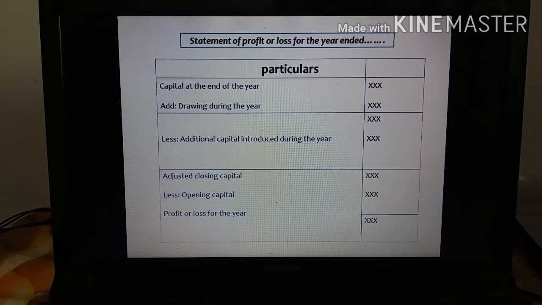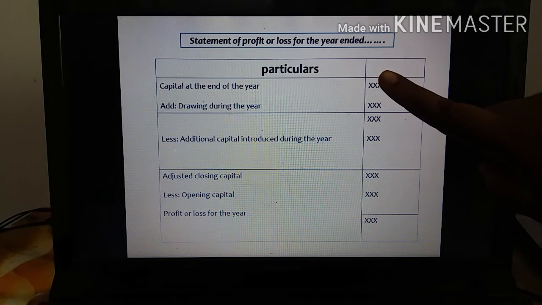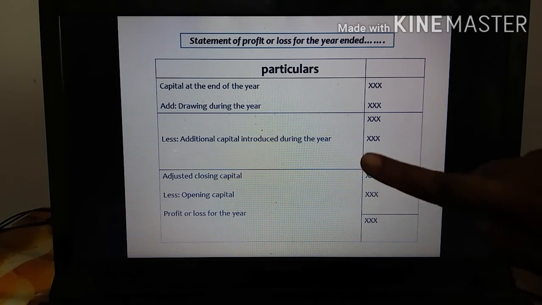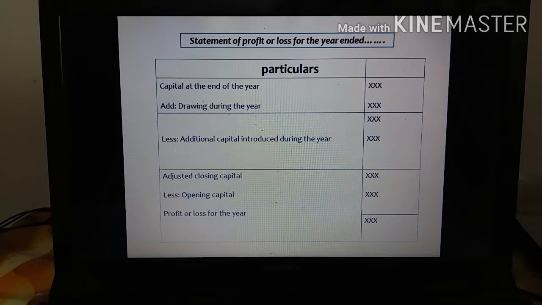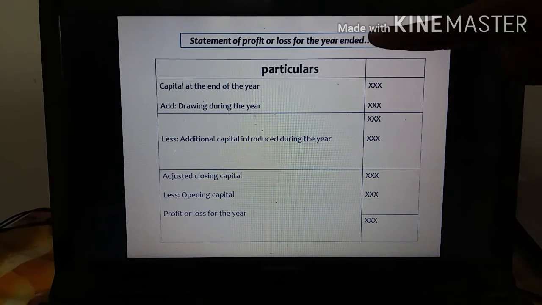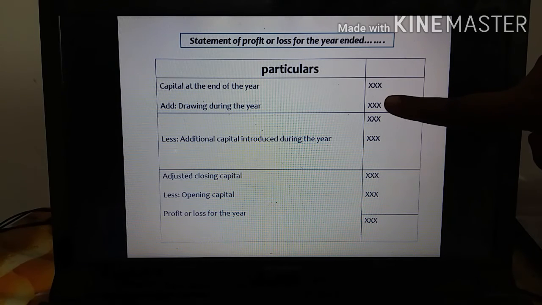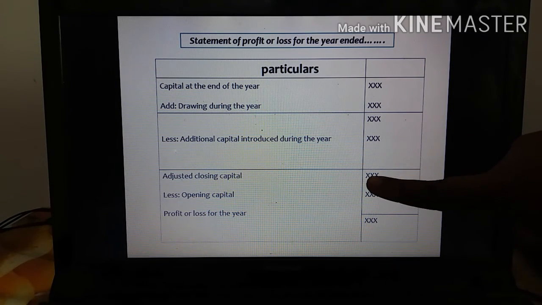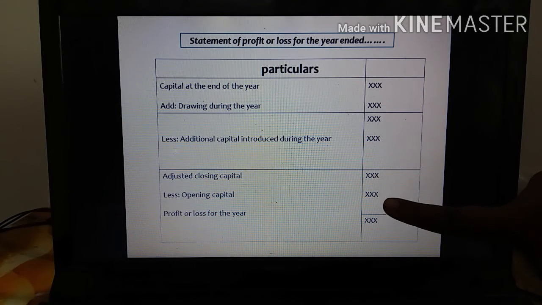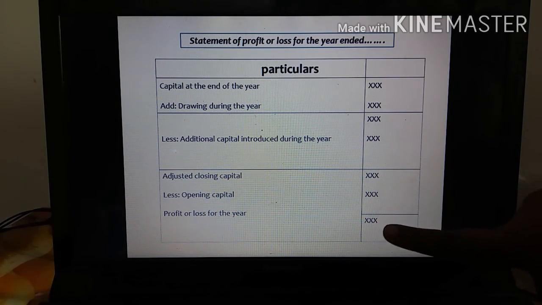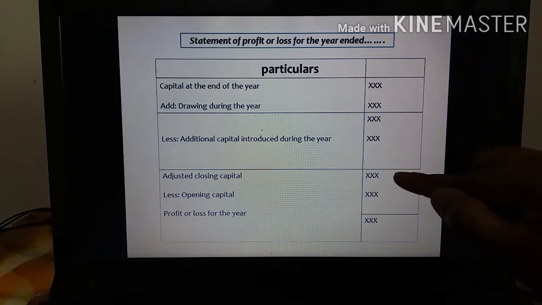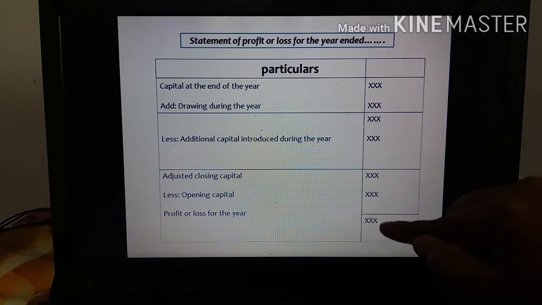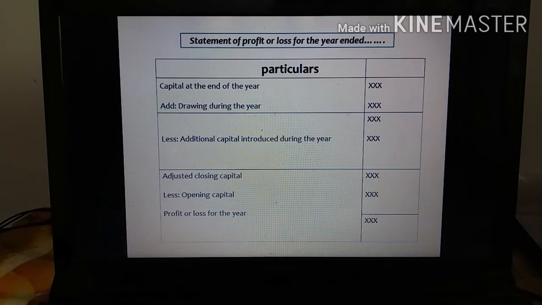Even if the capital at the beginning or the capital at the end is missing in the sum, you have to find it out through the statement of affairs. Then you have to open a statement of affairs to find out the opening capital and closing capital. After finding them out, we prepare the statement of profit or loss. Closing capital plus drawing minus additional capital gives the adjusted closing capital. From the adjusted closing capital, minus opening capital, and you get profit or loss. Adjusted closing capital more than opening capital is a profit; less than opening capital is a loss. So this is the format.